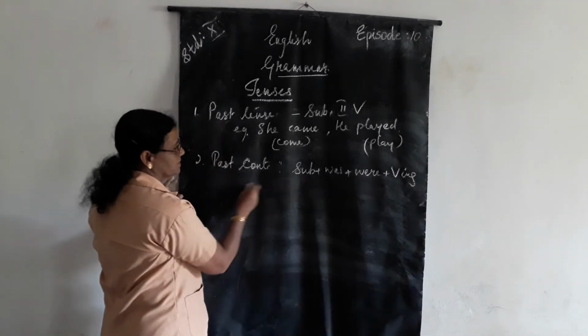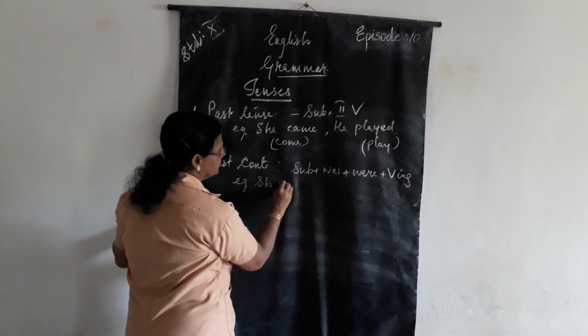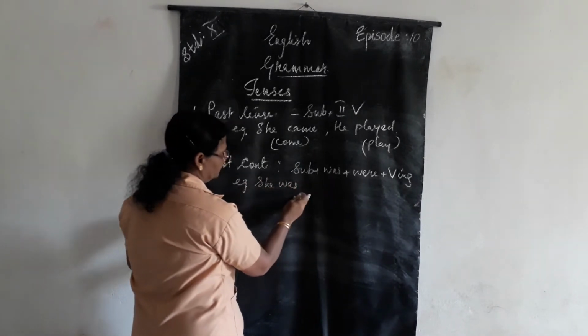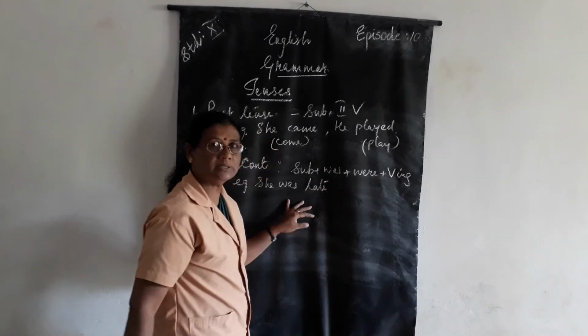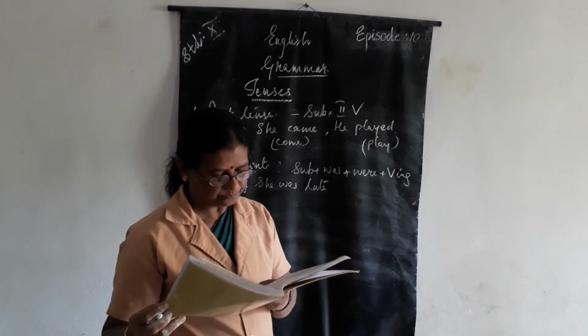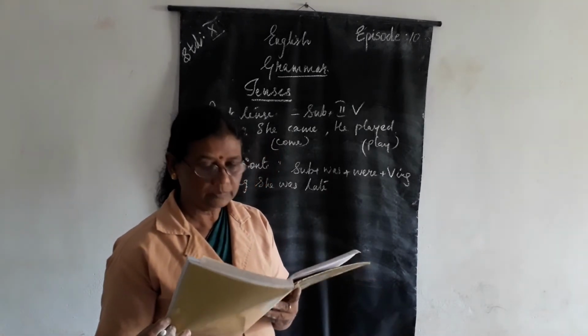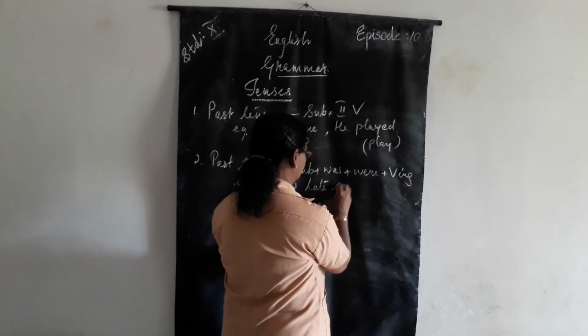So now continuous. Example. She was late. She was late then. She was late coming.